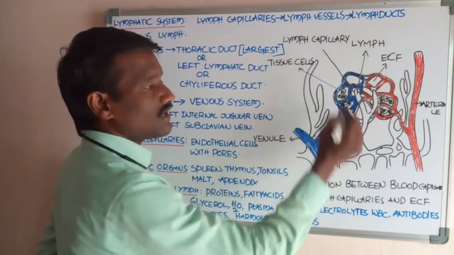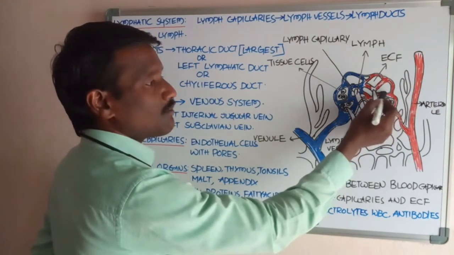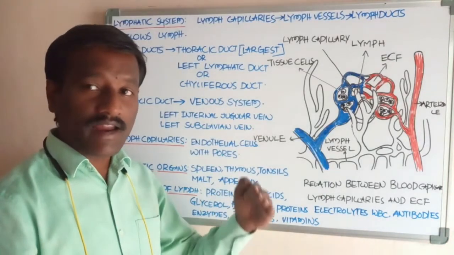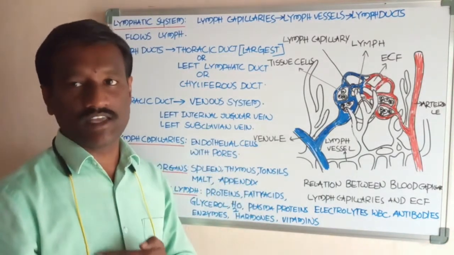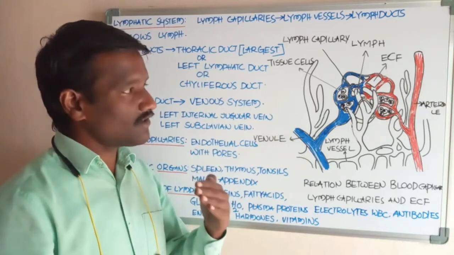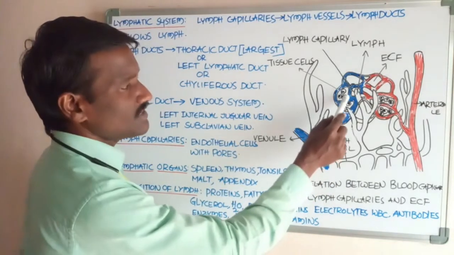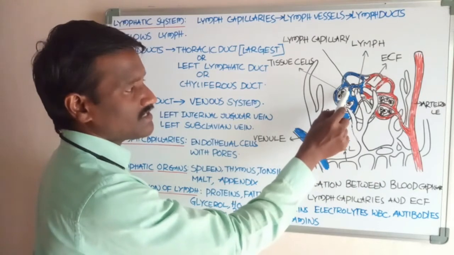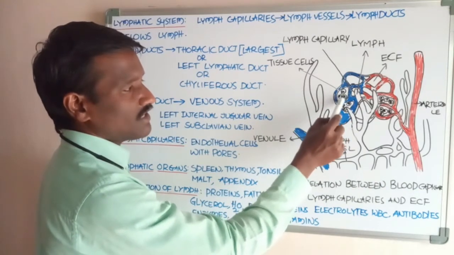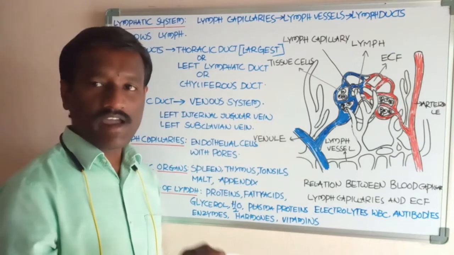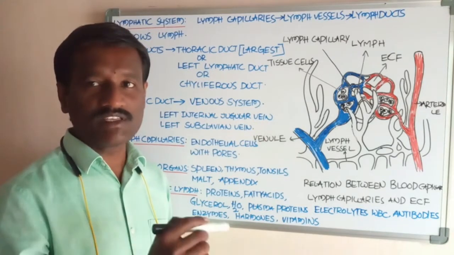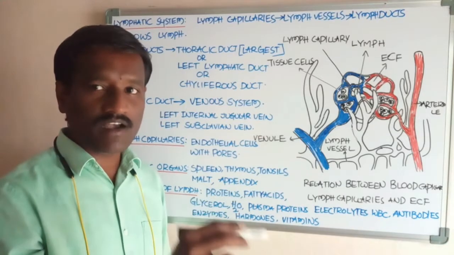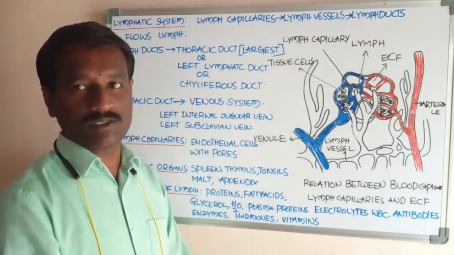By this blood pressure, the substances present in the blood enter into the extracellular fluid. Extracellular fluid, ECF, means the fluid present in the space between the cells in the tissues, that is, outside the cells.